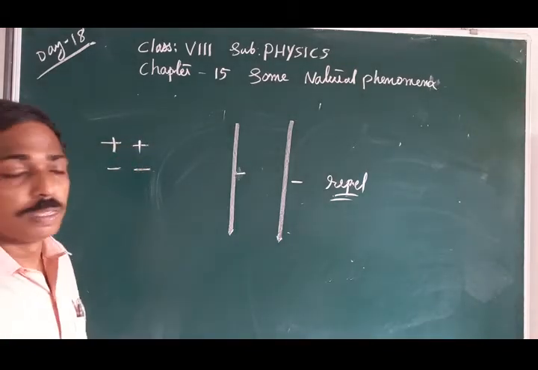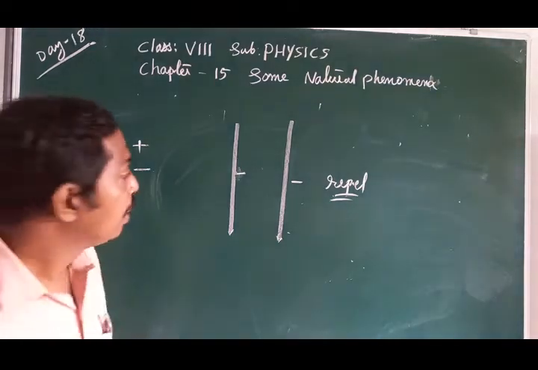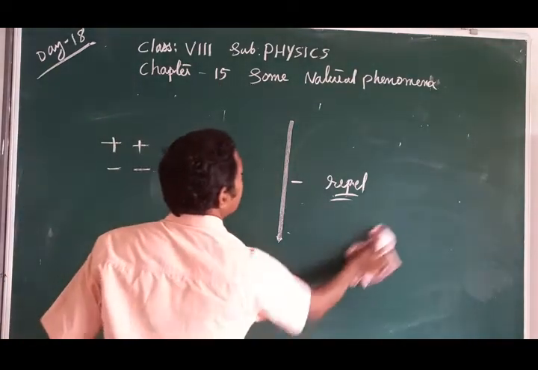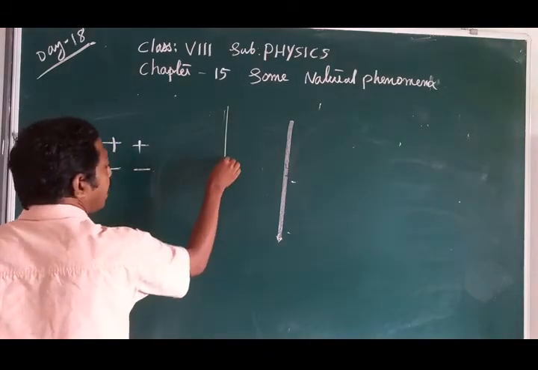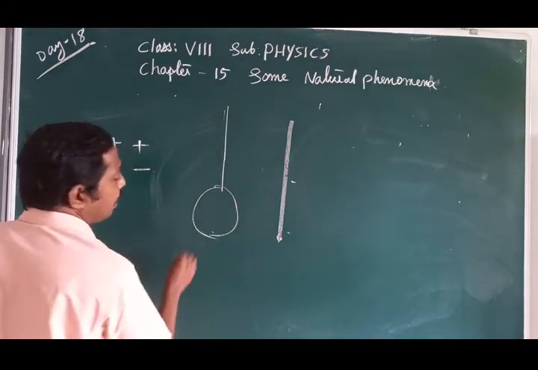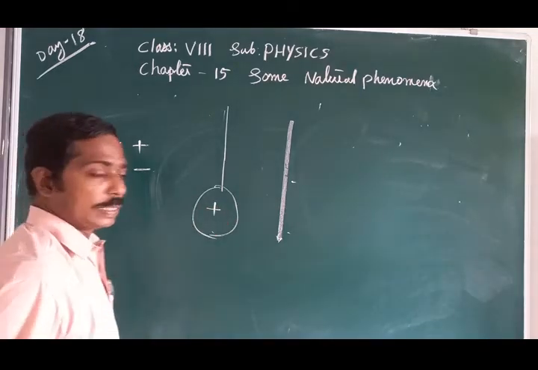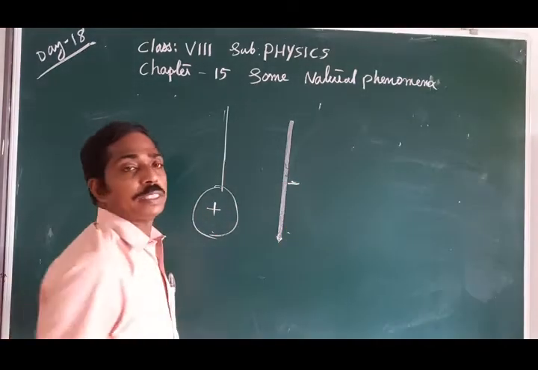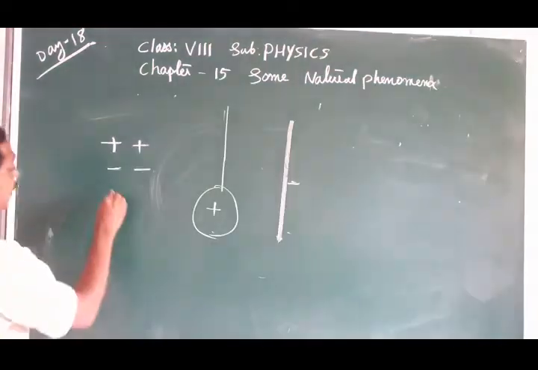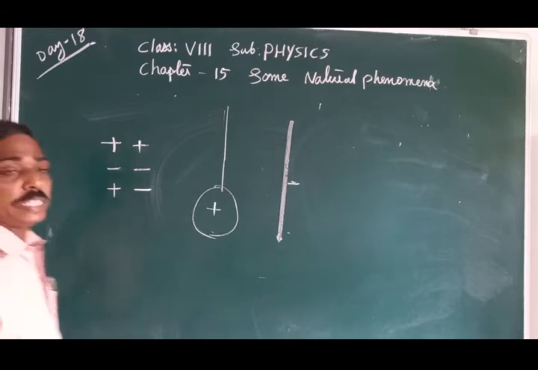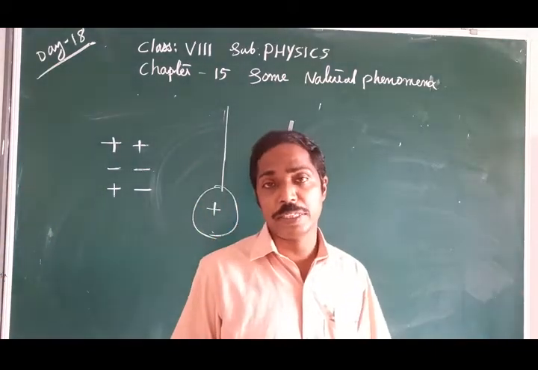Then instead, we have one inflated balloon in hanging position, and suppose it gets positive charge. The refill gets a negative charge. When brought nearer, what will happen? They will attract. Positive and negative, they will attract.